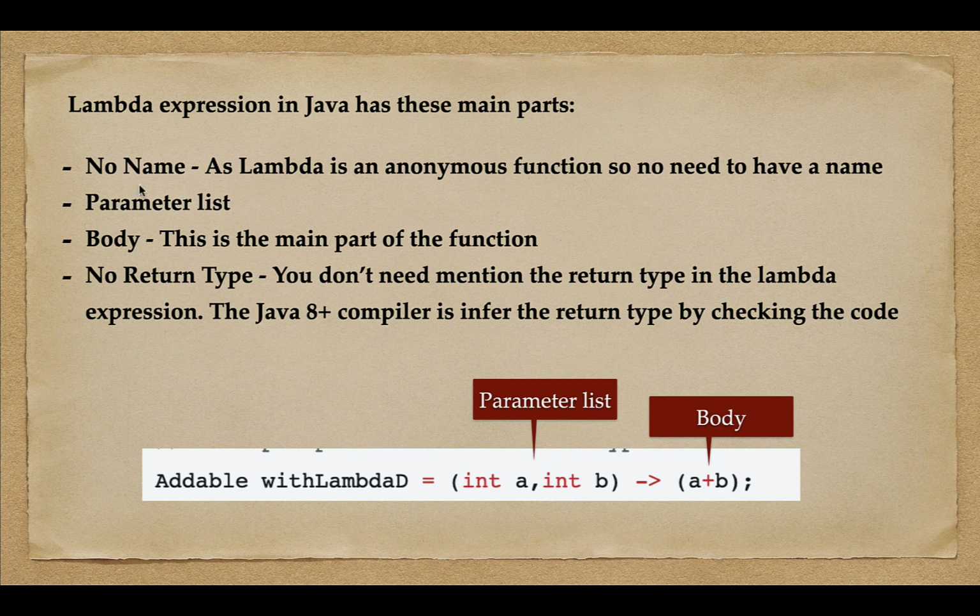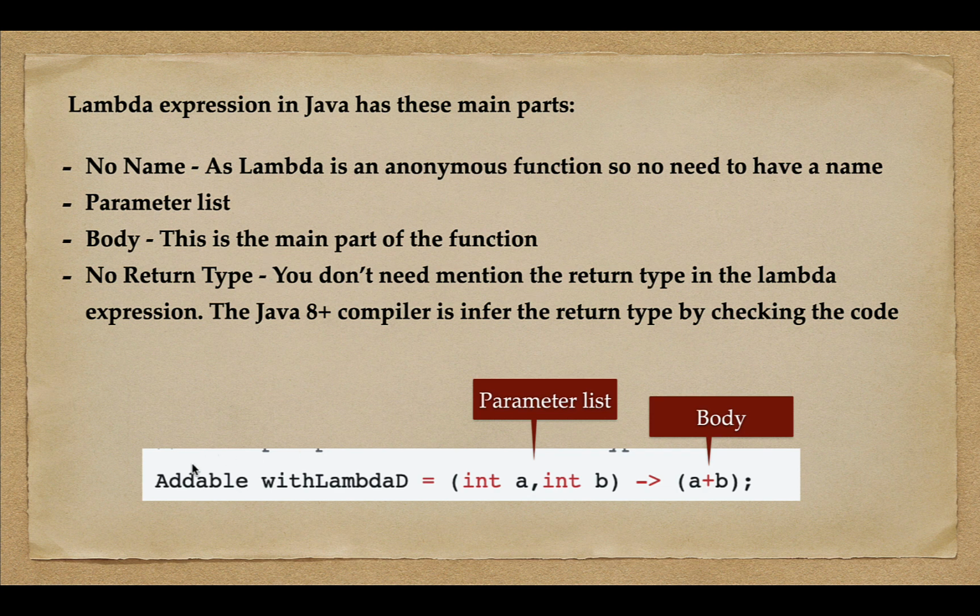Well, a lambda expression contains these main parts. A lambda expression basically doesn't have a name because a lambda expression is an anonymous function, so we need not mention a name. A lambda expression can have a parameter list. It has a body, and we don't have to mention the return type because the Java 8 compiler will automatically infer the return type of the lambda expression by checking the code.